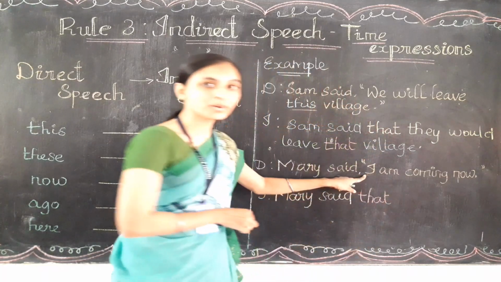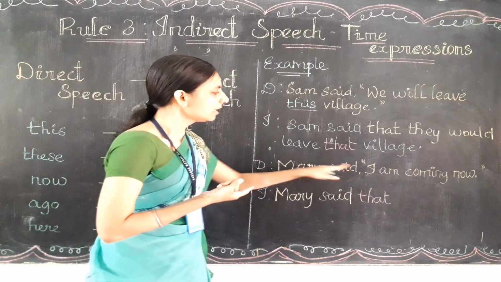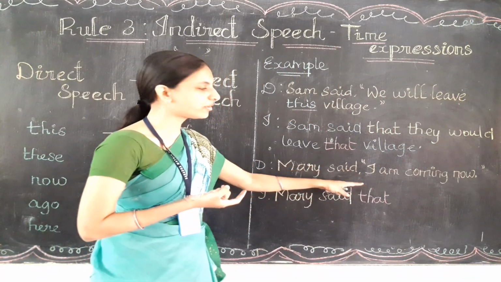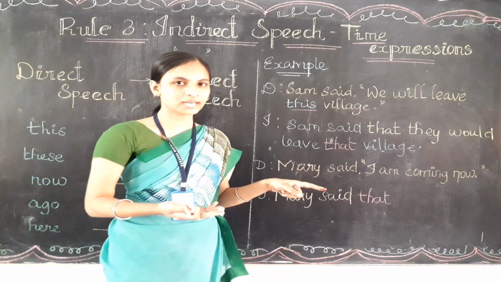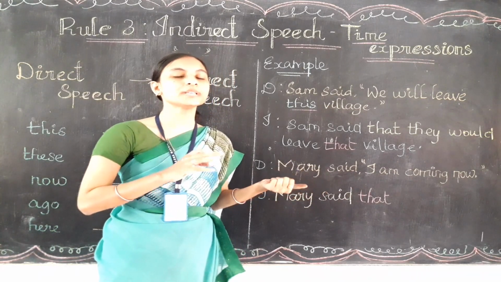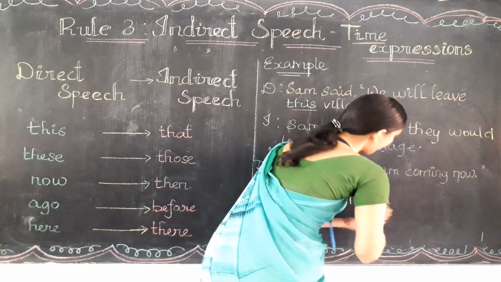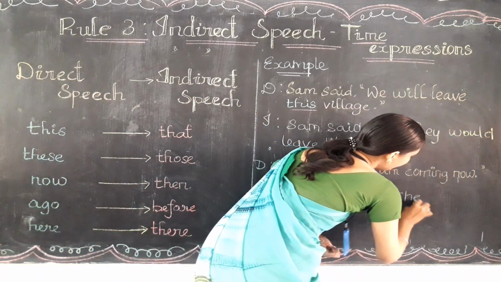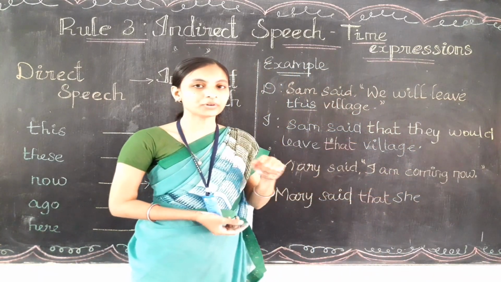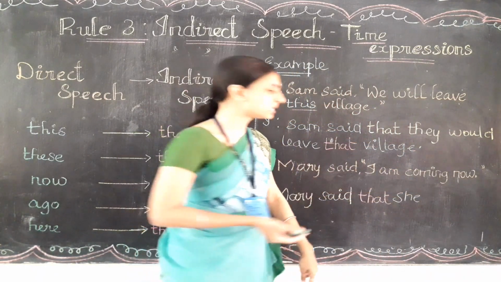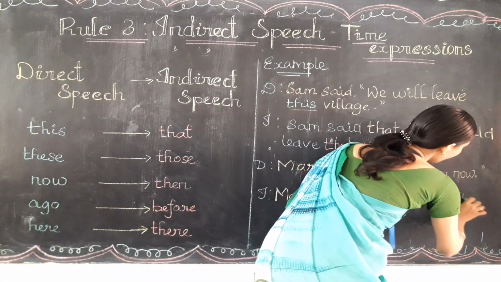"I" is the first person pronoun, and the subject is singular only. So we write "she", because we take out the first person pronoun and put the third person. Here the subject is a girl, so which pronoun is suitable for Mary? That is "she" only. So "she" and "am coming". "Am" is the present verb, so if there is a present verb we write it in the past. So "she was coming".